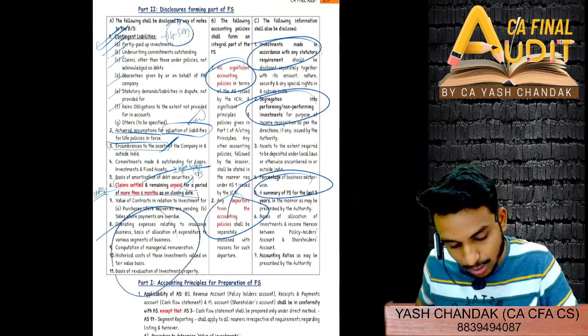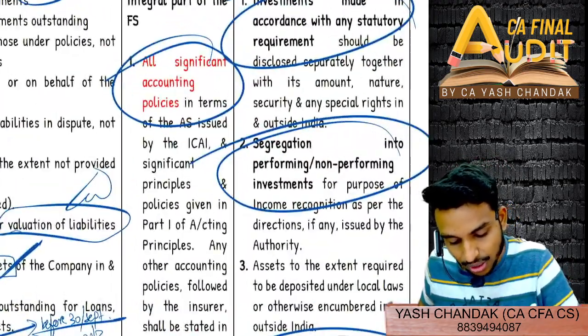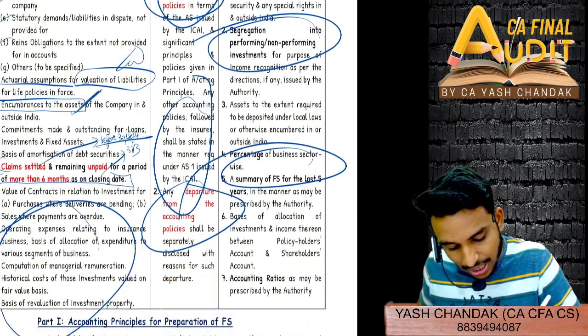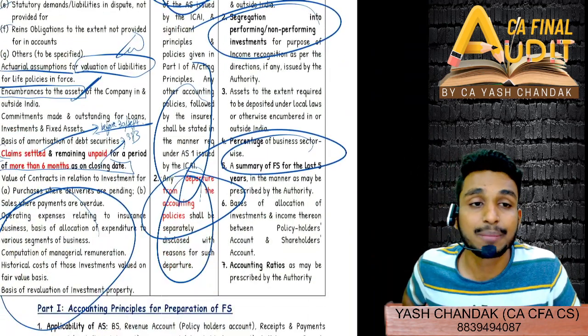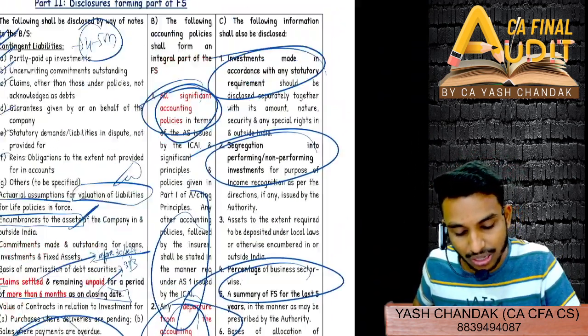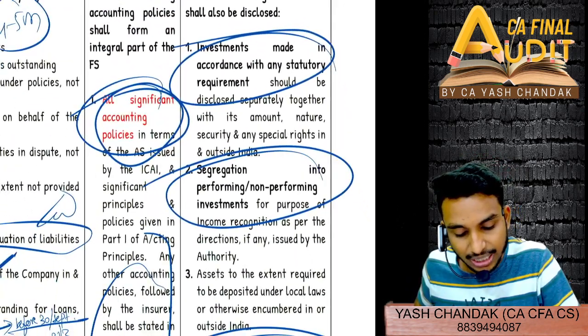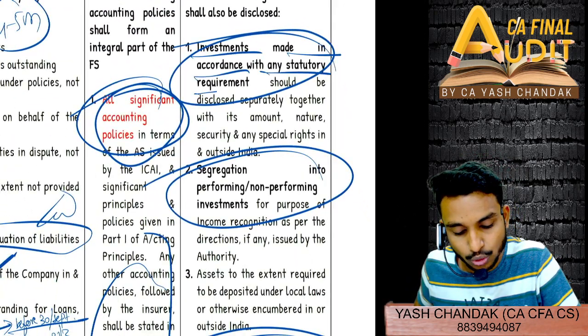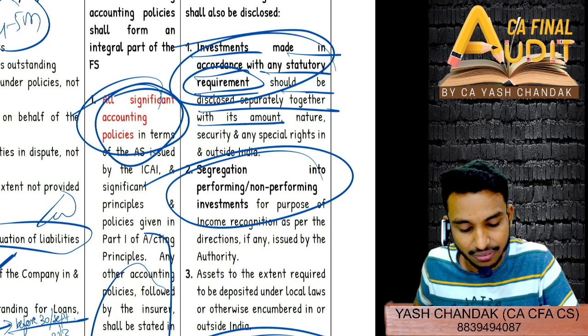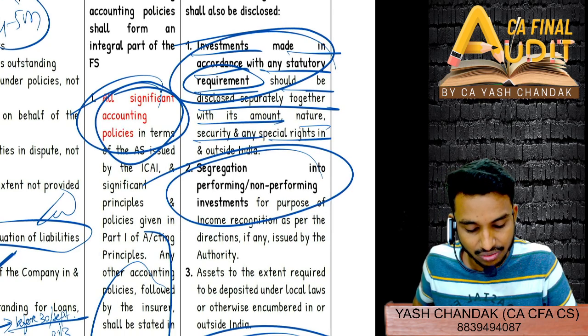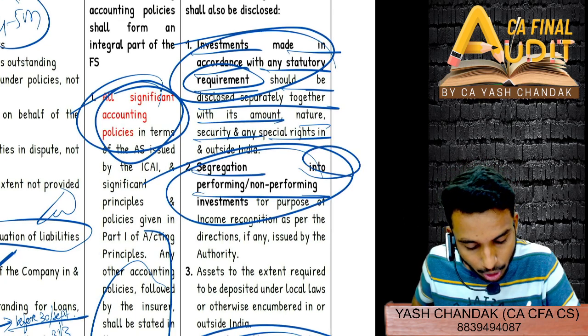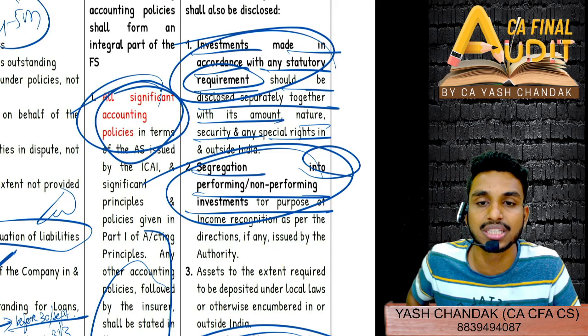Similarly, there are other disclosure points. All significant accounting policies you have to disclose. Any departure from major accounting policy, if you are departing from any major accounting policy, that also you'll have to disclose. Following information relating to investments made in accordance with any statutory requirement should be disclosed separately together with its amount, nature, security, any special rights. Segregation into performing, non-performing investment for purpose of income recognition.